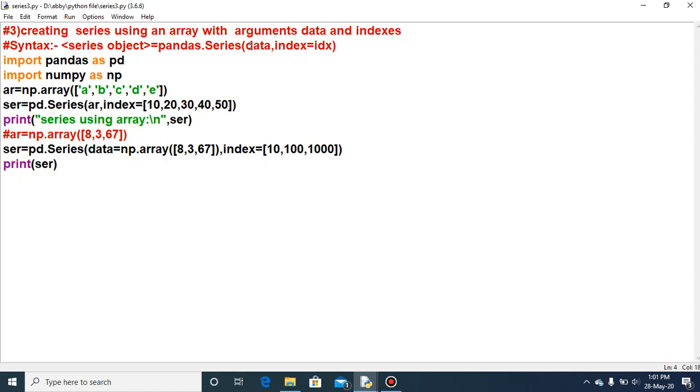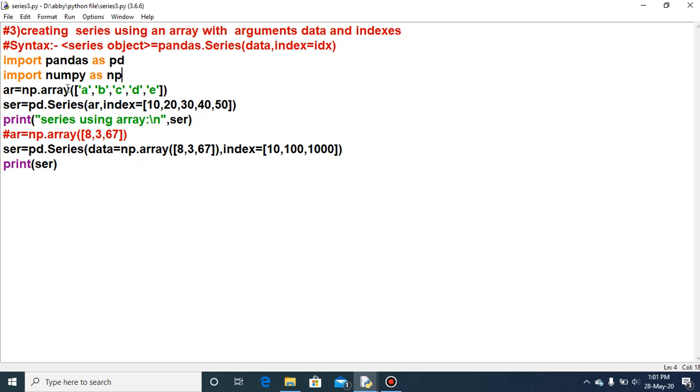So here data as well as index I have written explicitly in the syntax. As usual, import pandas as pd, import numpy as np. Next statement is ar equal to np.array. An array is created with the character values a, b, c, d, e inside square brackets.